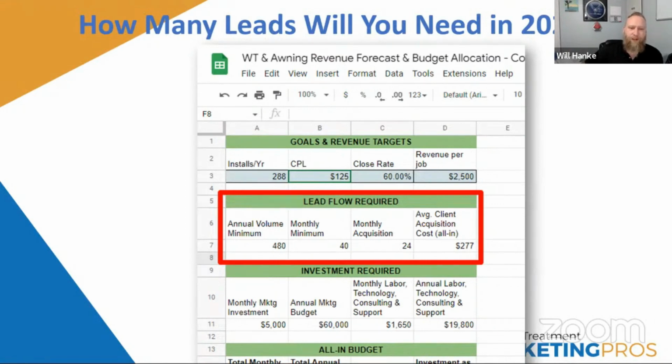So again, you can see how driving that cost per lead down, across paid ads and things like this, really helps drive down the ultimate number for you. After this little bit of work, what we're really after here is the monthly minimum of leads per month. So now you know how many leads per month you need if you want to hit that goal. Now, the really cool thing about this is it's interactive. You can go back and change these numbers.